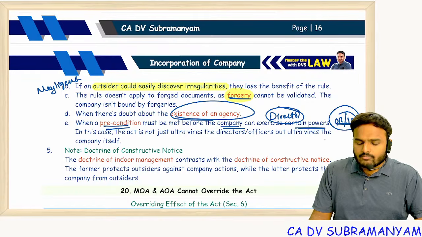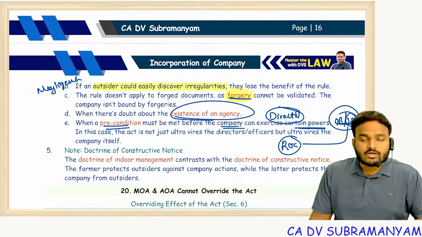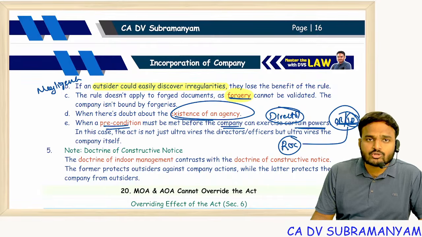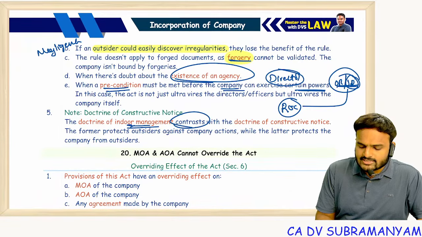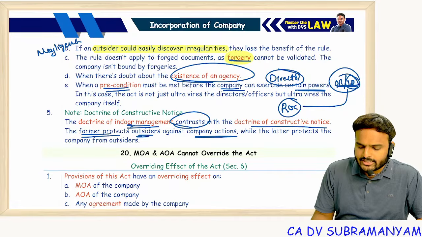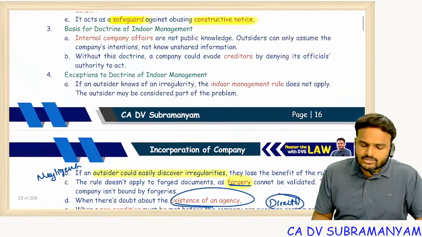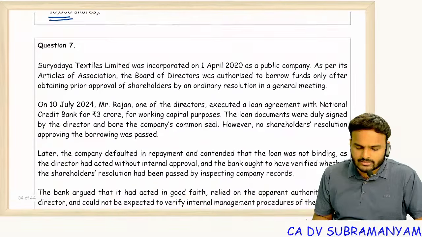Right now, on passing a special resolution, one copy should be filed with the ROC. It becomes a public document. Now for public documents, again the doctrine of constructive notice is applicable. Clear? So the doctrine of indoor management contrasts with the doctrine of constructive notice. The former protects outsiders against company actions, while the latter protects the company from outsiders. So based on constructive notice and indoor management, we will see an exceptional question.